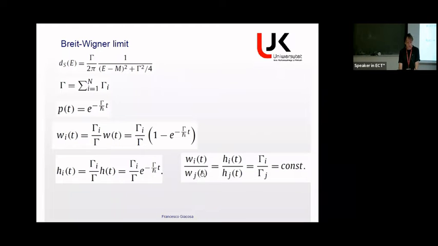If I take the ratio of two decay probabilities in two different channels, let's say the first and the second, you get just a constant, which is the ratio of the partial decay widths. And this also applies for the ratio of the decay probability densities. So the Breit-Wigner limit is very simple.